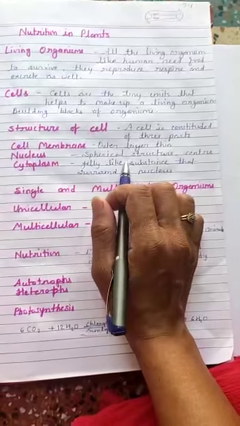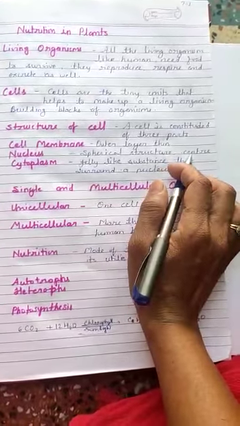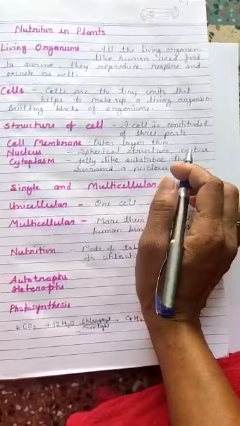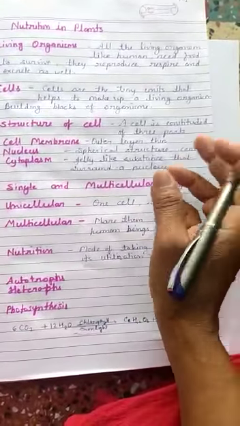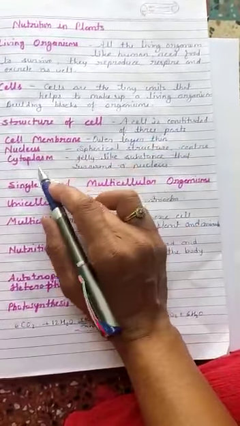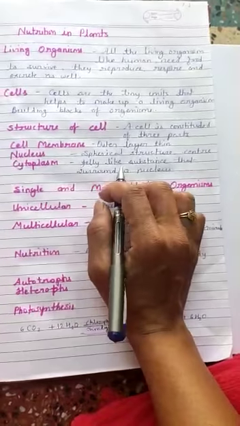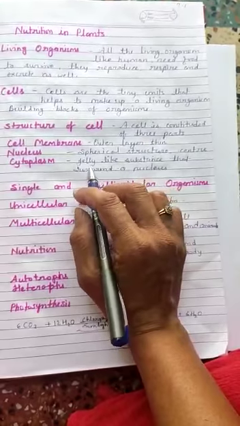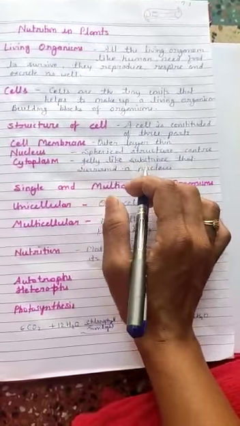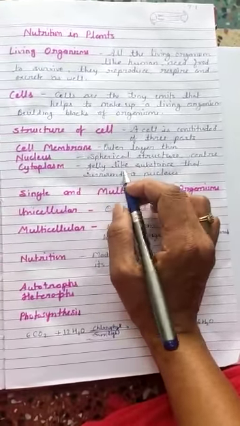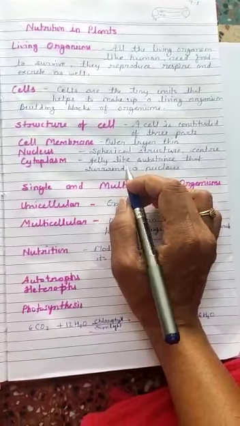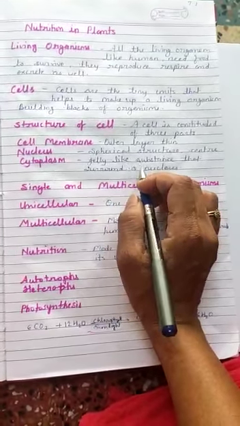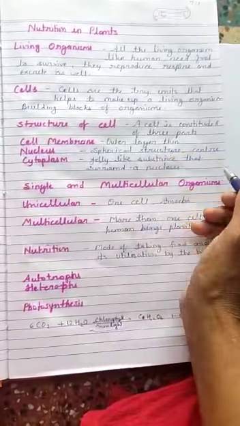It is a spherical structure which is centrally located, and it controls all the functions performed by a cell. Cytoplasm is a gel-like substance present inside the cell membrane, and it surrounds the nucleus. Cytoplasm consists of many organelles such as mitochondria, Golgi body, lysosome, ribosome, etc.